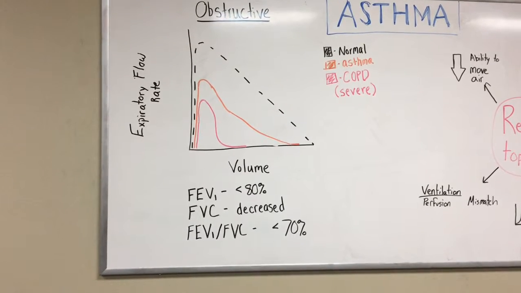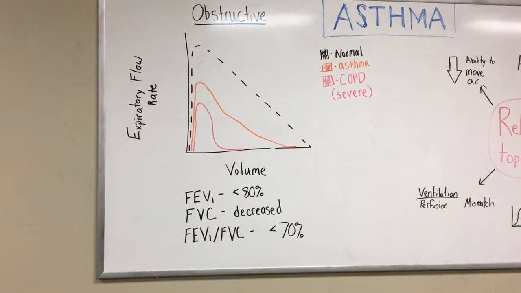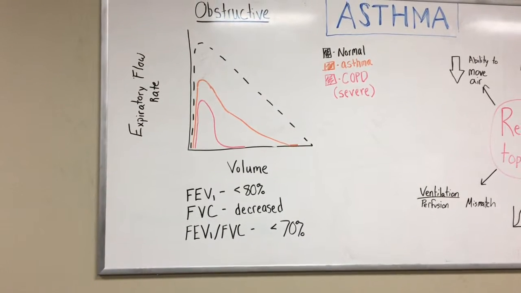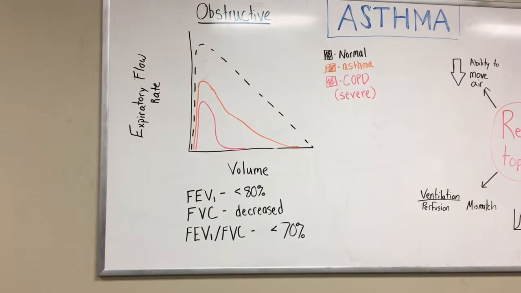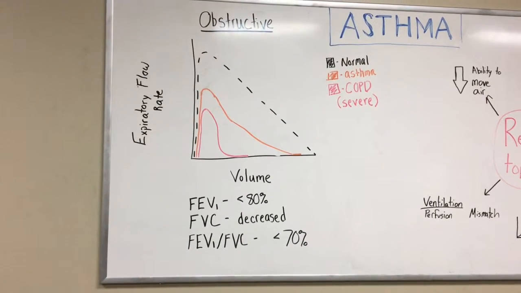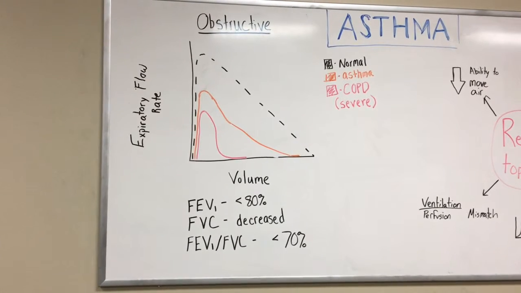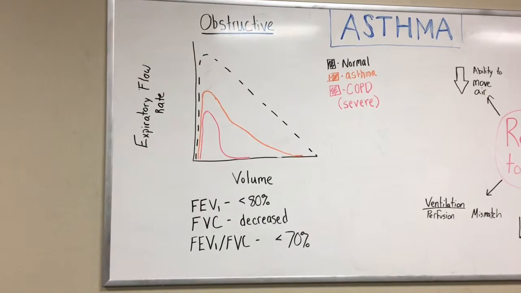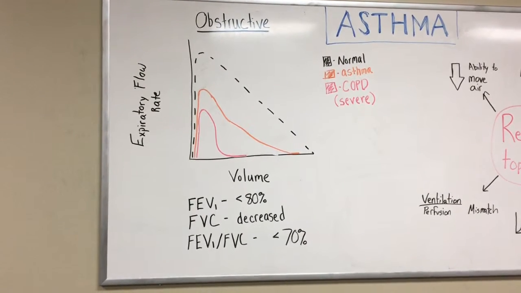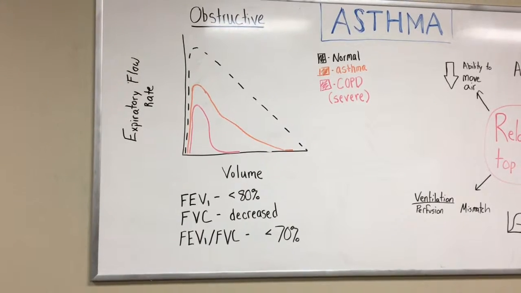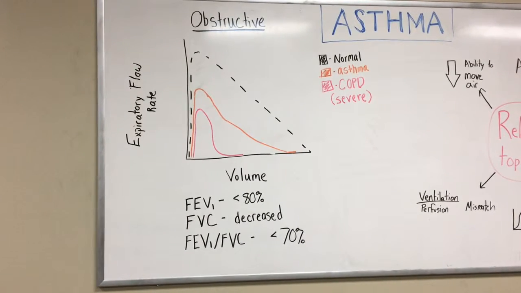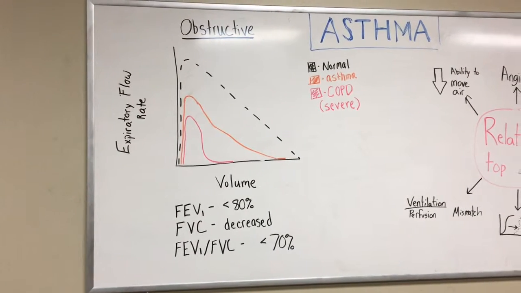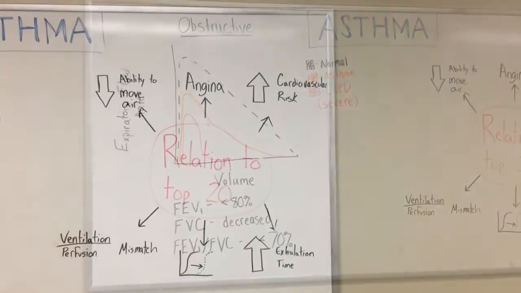So over time with the repeated attacks, this can cause airway remodeling, chronic air trapping, proliferation of submucosal glands, and hypertrophied smooth muscle. So this could result in COPD, which is shown up there in the red. So 3 main symptoms that we want to watch for with COPD would be a cough, excessive production of sputum, and then shortness of breath at rest. So for COPD, the values would be the same, but it would just depend whether it be reversible or not with an inhaler or a bronchodilator.